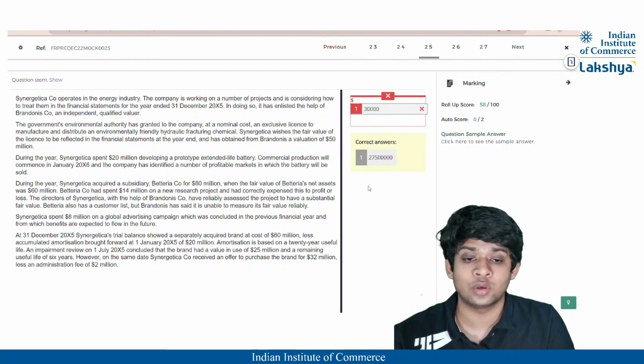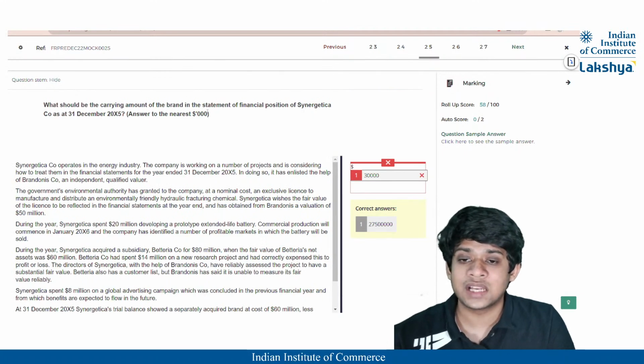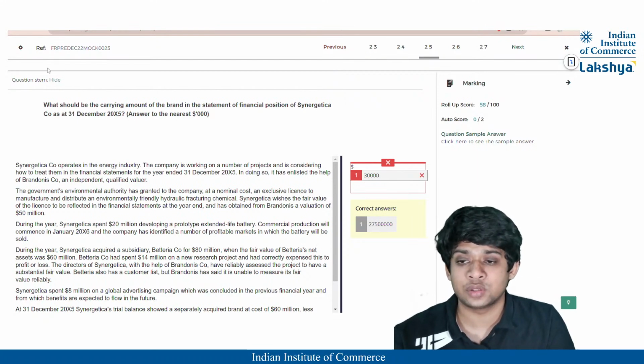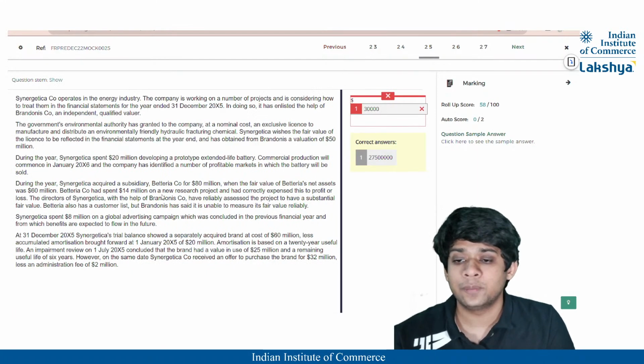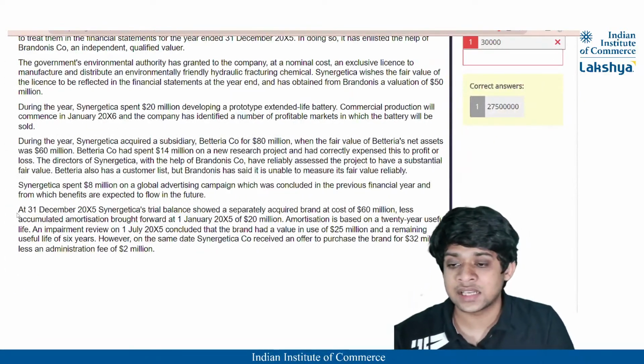Calculations for it, but I wrote the wrong amount, right? So if you want to go through that part again, we'll just look at the question first. What should be the carrying amount of the brand in the statement of financial position of Synergetica company as at 31st December 2005, right? So we have to calculate the value of the brand, correct? So I think that was in the last section.